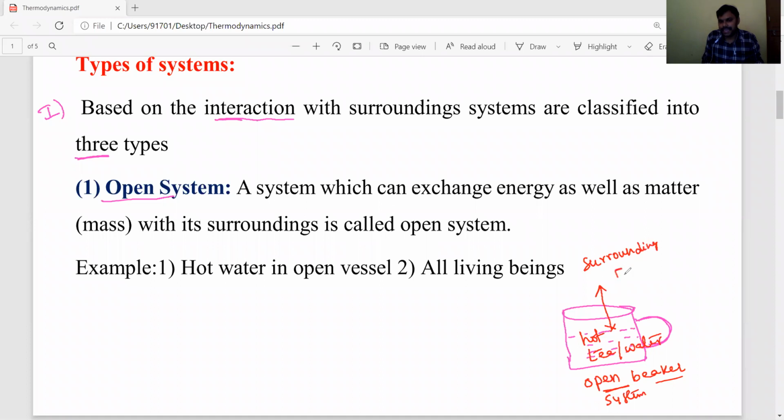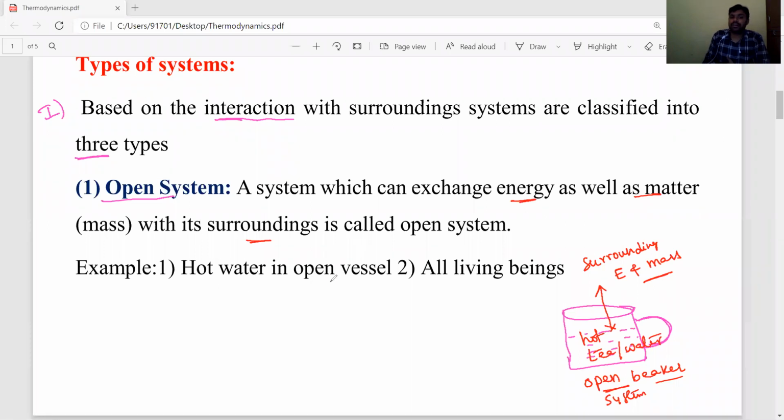So both energy as well as matter or mass will be exchanged between the system and surroundings. Such type of systems are called open systems.